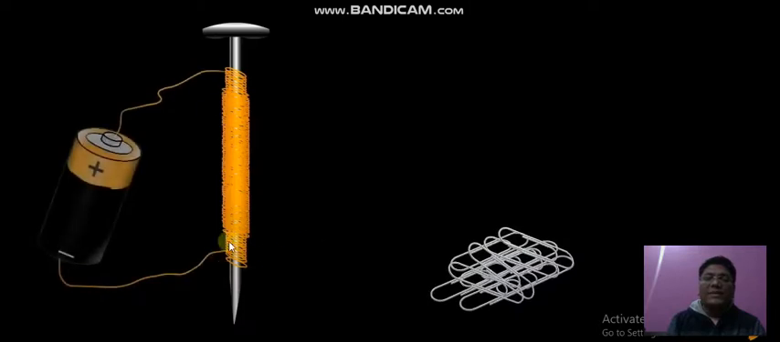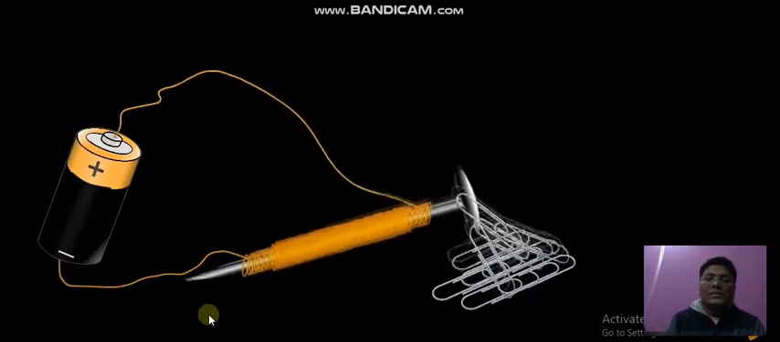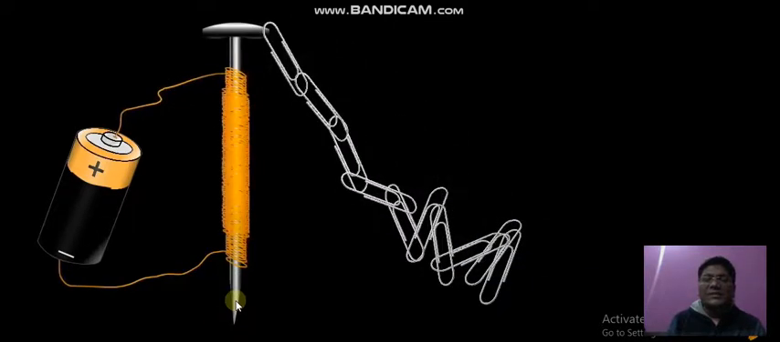When the current is passed, dear students, you can see that this nail will attract these iron pins. Now why is this nail attracting the pins? The reason is the magnetic field. When the current is passed, a sufficient amount of magnetic field is created in this nail, so it is attracting the iron pins. It is behaving like a magnet here.